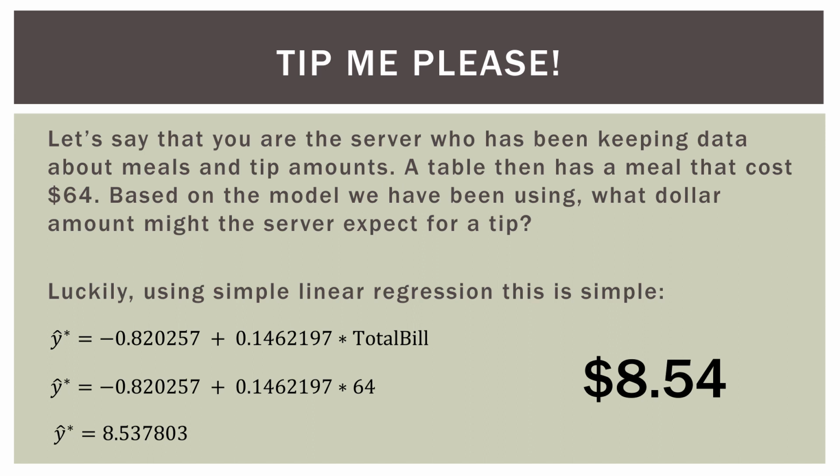If we're using our simple regression model from before, a good number might be $8.54. We get that by substituting the bill amount of $64 into our regression equation, and we get 8.537. But again, I want to stress that this is not deterministic. If you have a bill of $64, it does not mean the tip on the receipt is going to be exactly $8.54. We would never expect that because it doesn't work that way. It's a good rough gauge, but it's not good enough when we're talking about really understanding what regression is and does.